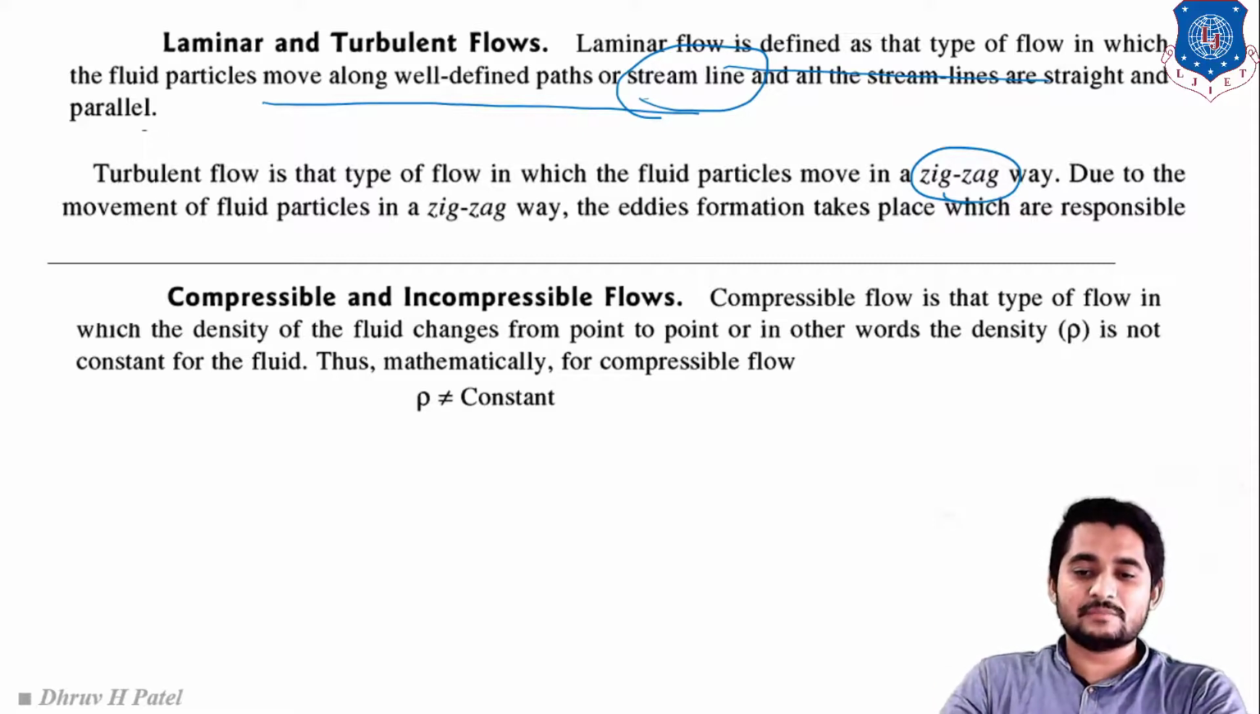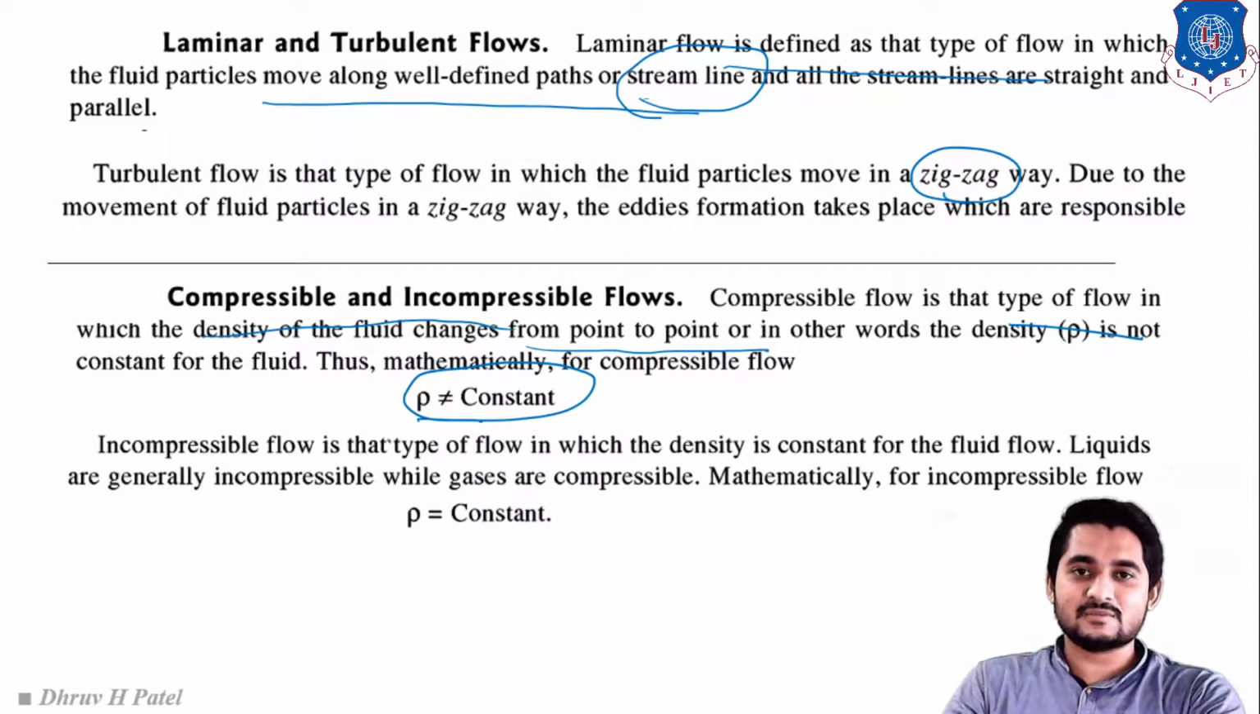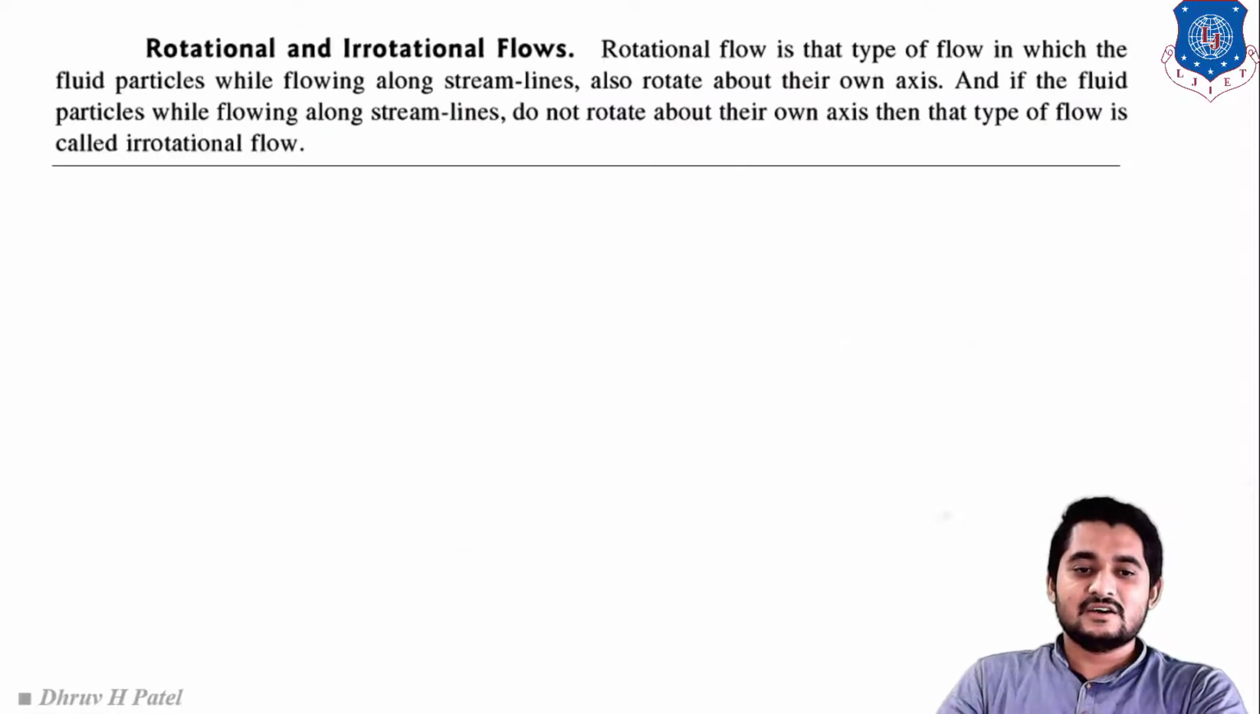So in the case of compressible flow, it is the type of flow in which the density of the fluid changes from point to point. That means density is not constant. And in incompressible flow, density remains constant with respect to any pressure or any forces, right? Next will be rotational and irrotational flow.